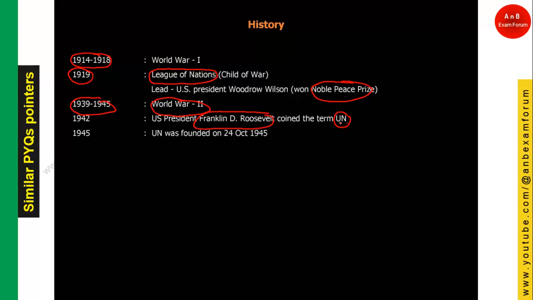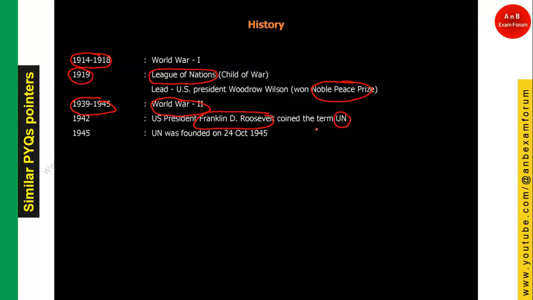You can say that it is a successor of League of Nations. United Nations is the successor of League of Nations. So League of Nations was dissolved and United Nations was formed. And this terminology United Nations was coined by Franklin D. Roosevelt.